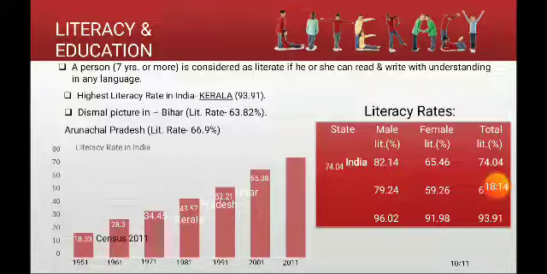For Bihar, we have seen that the literacy rate of females is very low, which is 53.33. For males it is 73.39, and the total for Bihar is 63.82. Kerala has a literacy rate of 93.91, with males 96.02 and females 91.98. So all these indicators you need to study, at least you need to do the comparison when a question comes for substantiation.